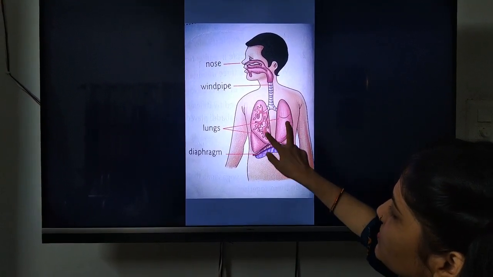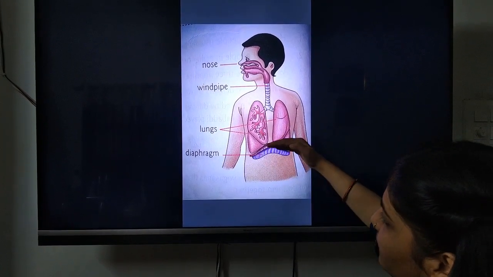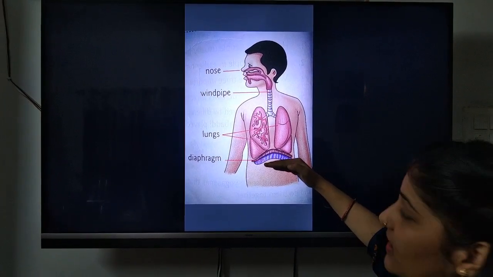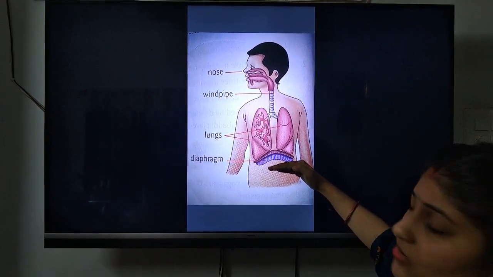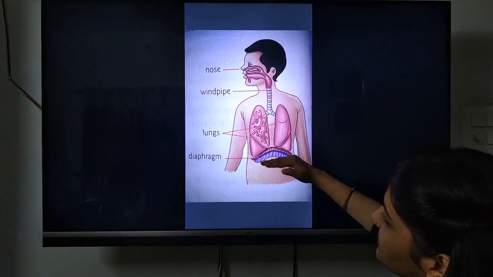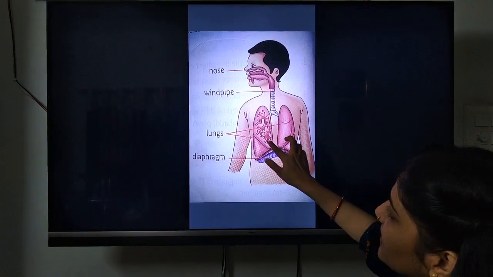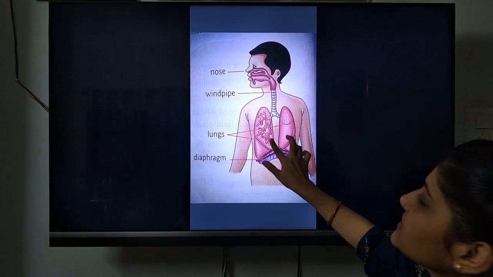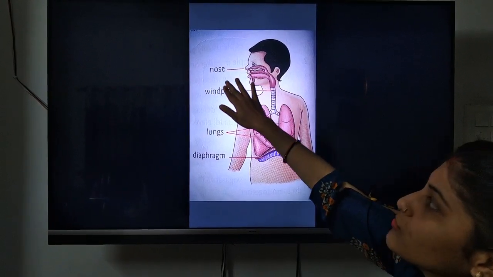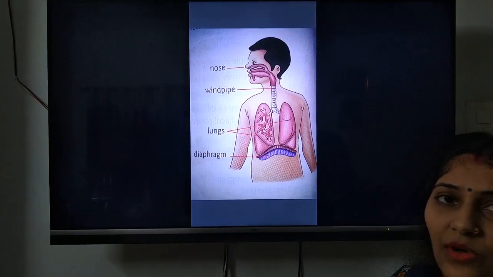When the air goes into the lungs, the size of the lungs increases, and hence this diaphragm moves downwards. And when we exhale the air, which is rich in carbon dioxide, this diaphragm gets back to its position and pushes the lungs, so that the carbon dioxide present in these two lungs gets a push and moves out of the body. So this is how the breathing system works.